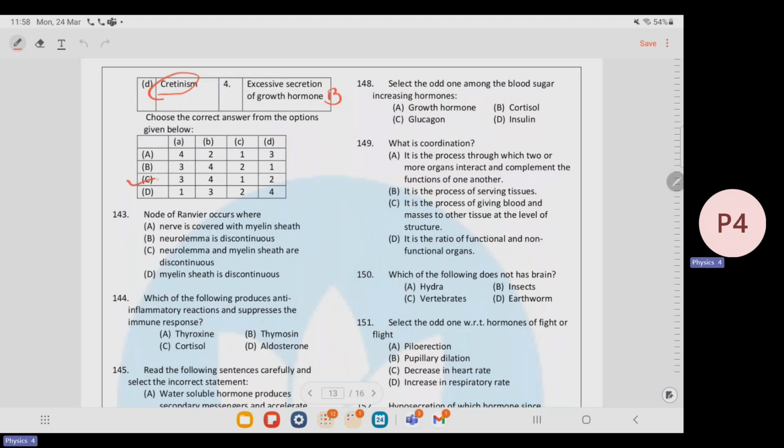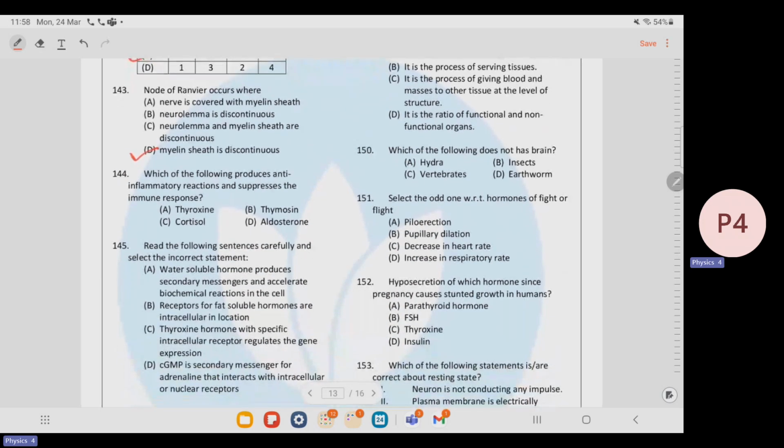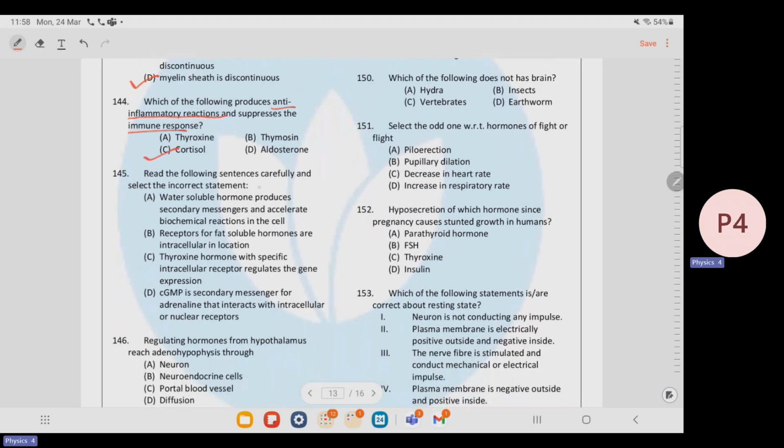Next question. Node of Ranvier occurs where myelin sheath is discontinuous. Which of the following produces anti-inflammatory reactions and suppresses the immune response? It is directly cortisol. Next, read the following sentences carefully and select the incorrect statement.